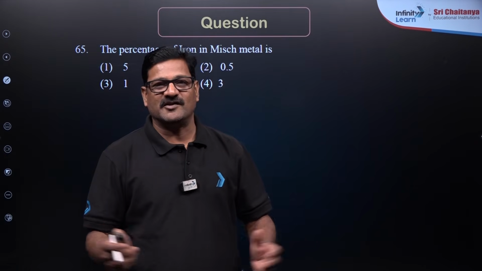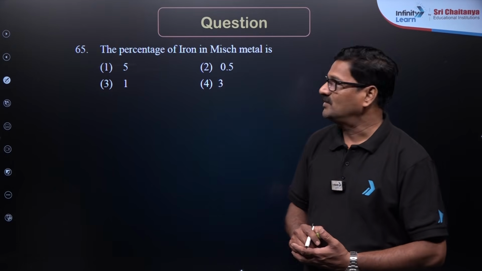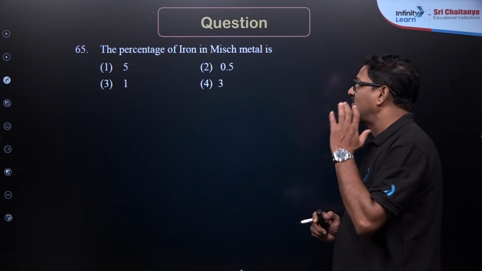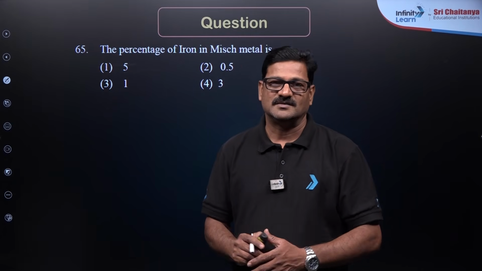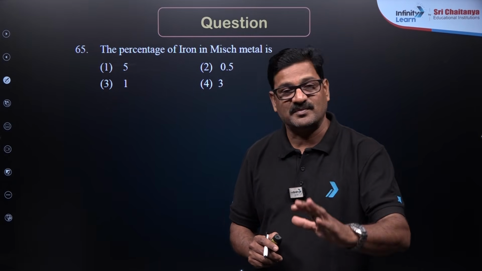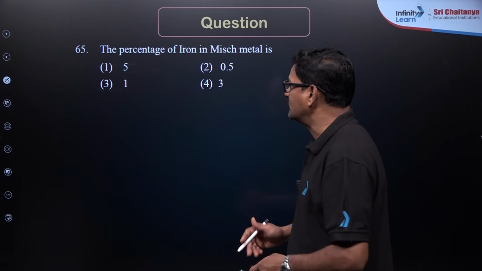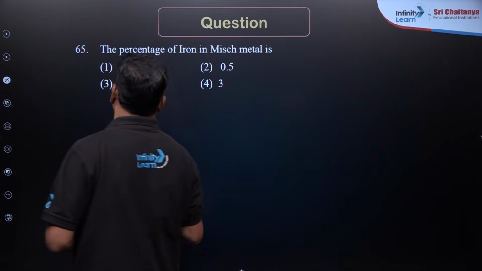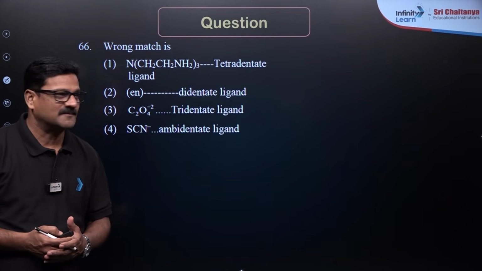Students, here is D and F block elements, applications of F block elements. You can see the percentage of iron in mish metal. Mish metal is a combination of the lanthanoid elements, 95%, and 5% is going to be iron. So the percentage composition is going to be 5. The answer for this question is 1.